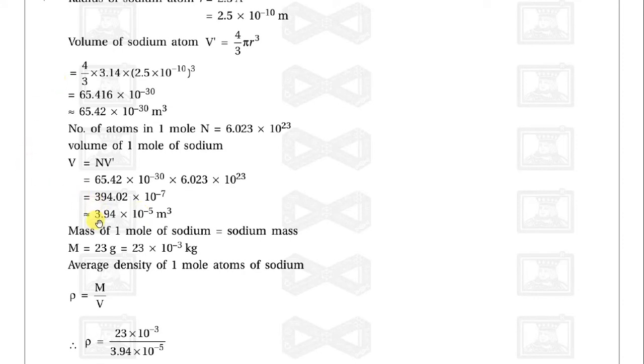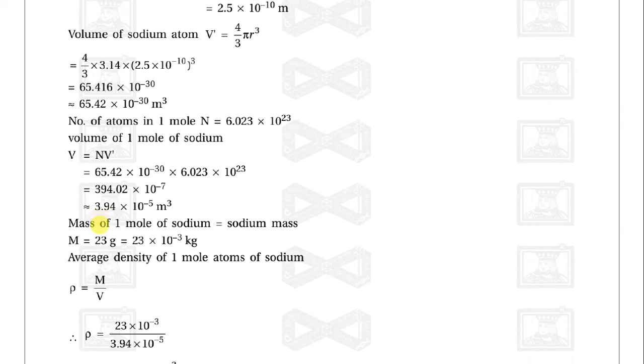Mass of 1 mole of sodium is equal to 23 gram, which is 23 into 10 raised to minus 3 kilogram. The average density of 1 mole of sodium, rho, is equal to m by V, where V is 3.94 into 10 raised to minus 5 and m is 23 into 10 raised to minus 3.